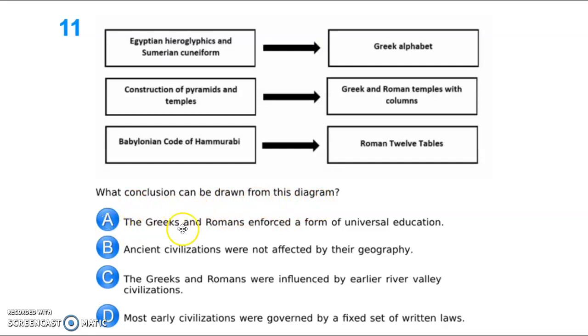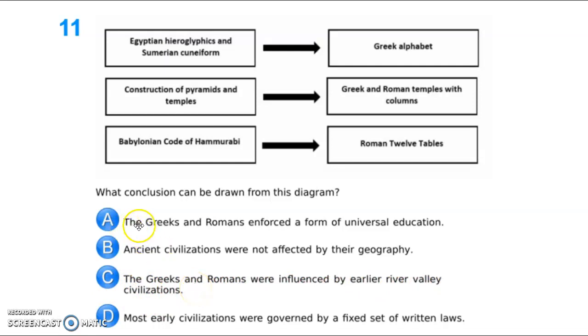Is it A, the Greeks and Romans enforced a form of universal education? B, ancient civilizations were not affected by their geography? C, the Greeks and Romans were influenced by early River Valley civilizations? Or D, most early civilizations were governed by a fixed set of written laws? The correct answer for this one is C, the Greeks and Romans were influenced by early River Valley civilizations.